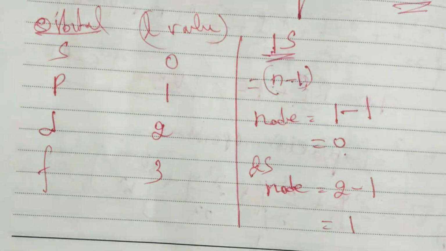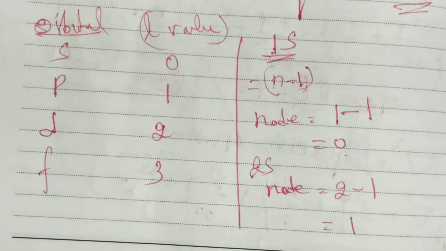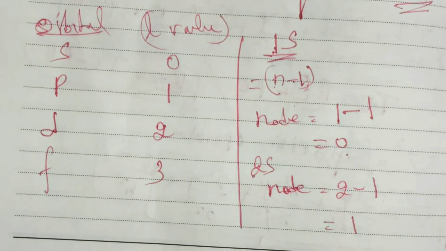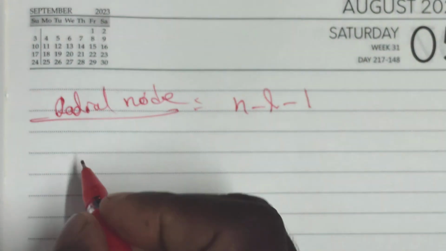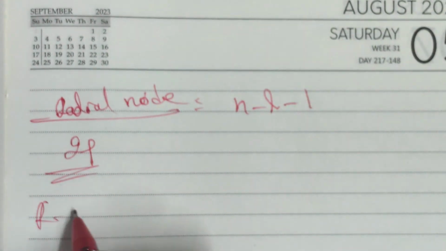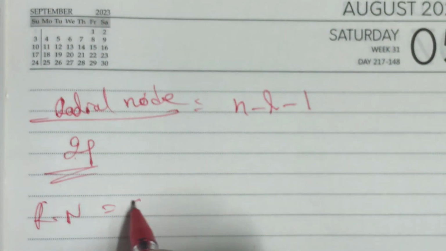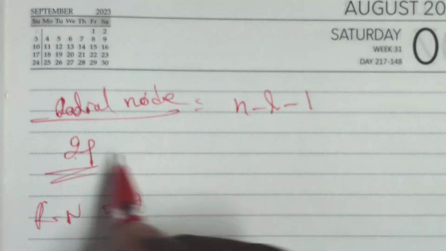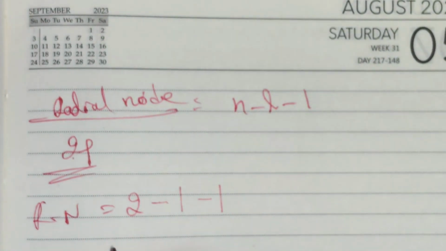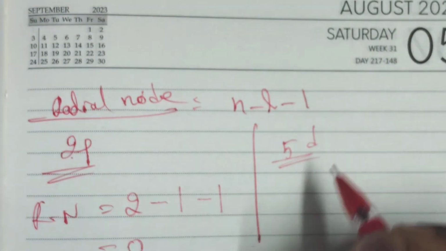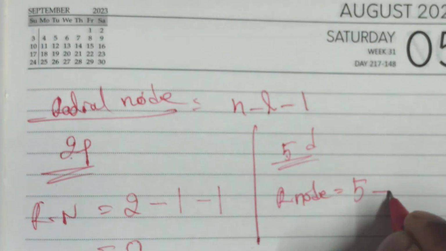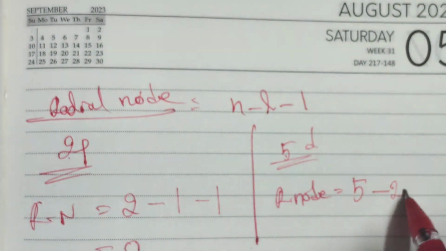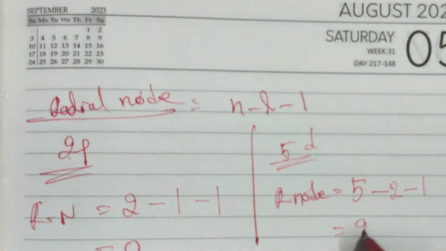Like that, whatever orbital is given with its quantum number, we can easily find the node. Next, the radial node. What is the radial node formula? Yes, very good, n minus L minus 1. Suppose the 2p orbital radial node: n value is 2, and the p orbital L value is 1, so 2 minus 1 minus 1 gives 0. Similarly, for the 5d orbital, what is the radial node? n is 5 and the d orbital L value is 2, so 5 minus 2 minus 1 gives 2 radial nodes.